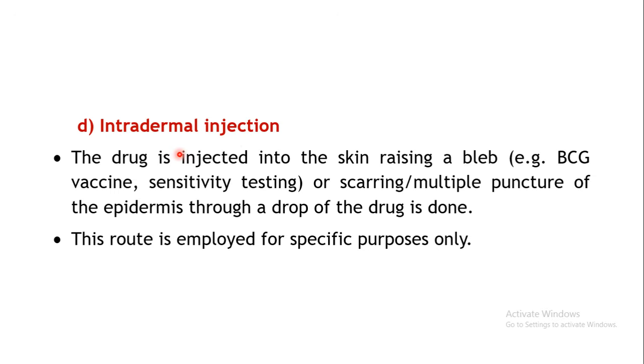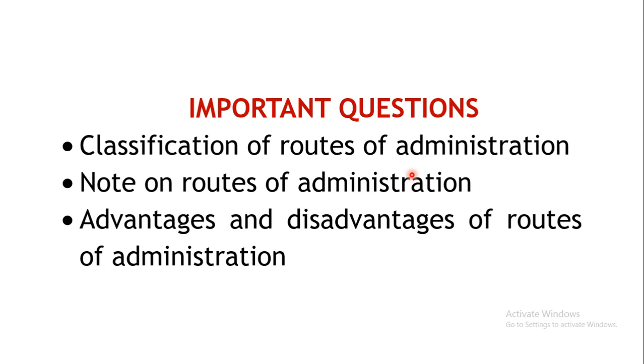Then the last type of parenteral route is the intradermal injection. Here this is a specialized technique wherein the drug is injected into the skin by raising a bleb, or by scarring or damaging the skin, or by multiple punctures in the skin or epidermis. Here the drug is applied for some specialized purposes, say vaccination or something like that. So this is to do with the different routes of administration.